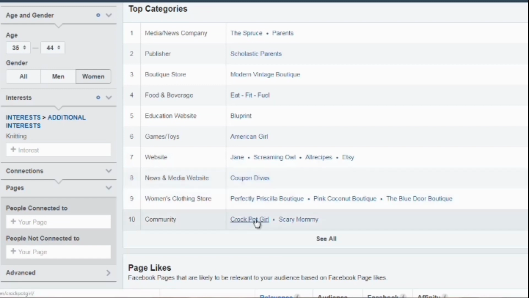Crockpot Girl is a website for someone who's interested in quick, simple, easy meals with a crockpot. And Scary Mommy is a blog for mothers. So this gives us an idea of the different categories that they're interested in. What I would recommend is that you open up a few of these that stand out to you and go to those pages.